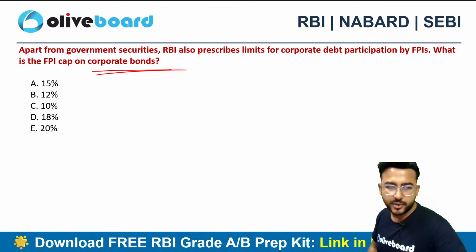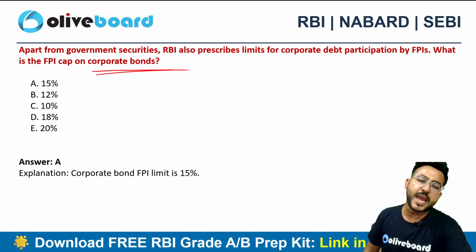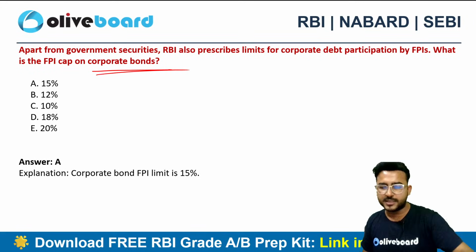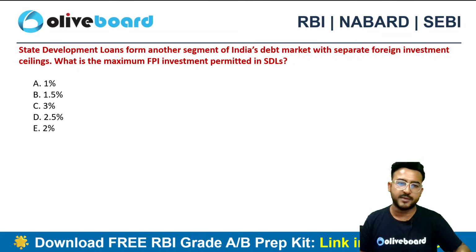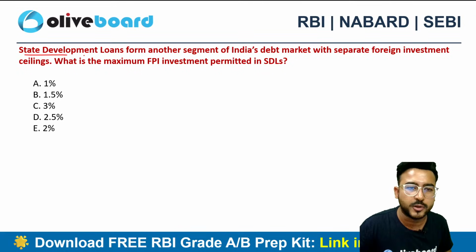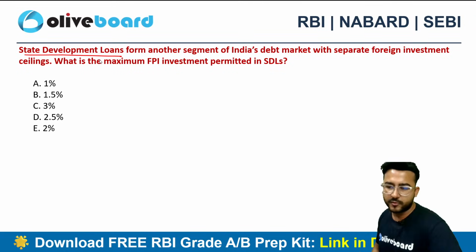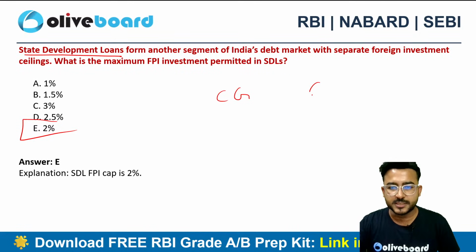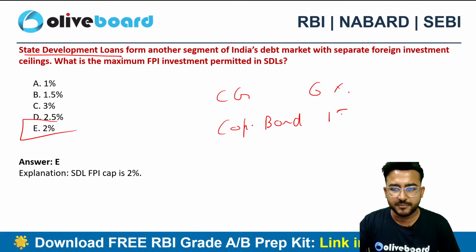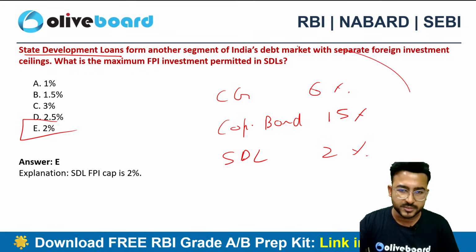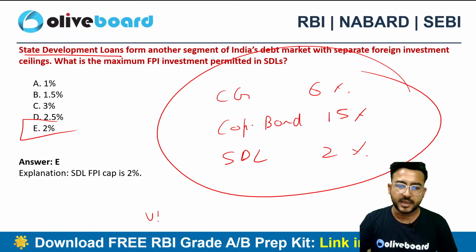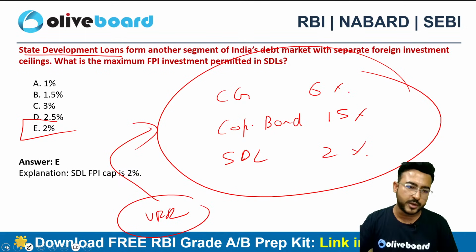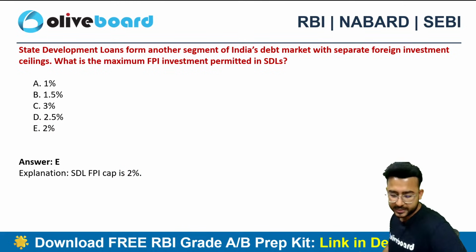Corporate bonds, very good, 15%. The FPI limit is 15%. So 6% for central government, and for corporate bonds it is 15%. And what about the state development loan? For state development loans, it is capped at 2%. So CG 6%, corporate bonds 15%, state development loans 2%. Please do remember these limits, and VRR will also be applicable in accordance with these limits only, as per the respective categories.